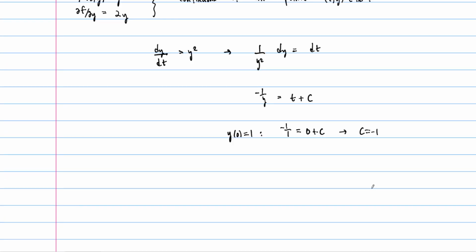At this point, we can write down our solution, negative 1 over y equals t minus 1, and then just solve for y. What we end up with is our solution function, y is equal to 1 over 1 minus t. This minus sign can be used to flip the order, so 1 minus t. All right, so there's our solution curve to this initial value problem.